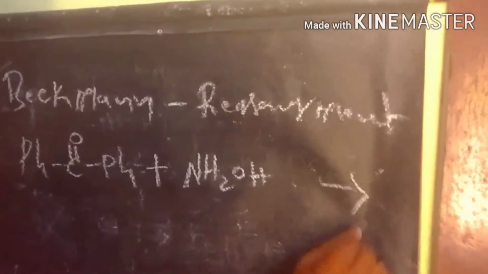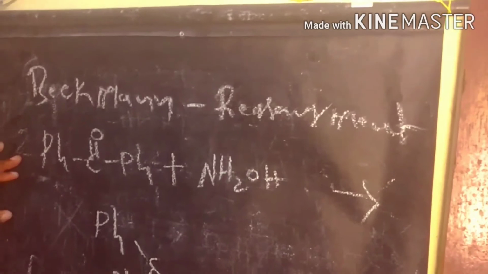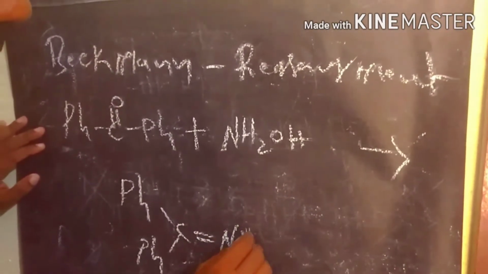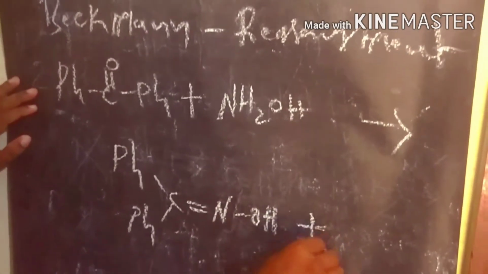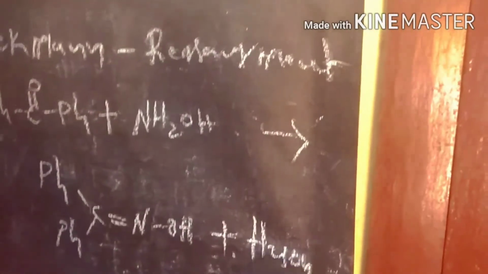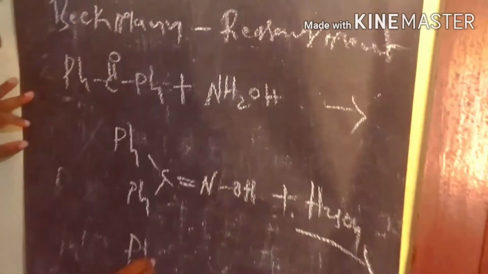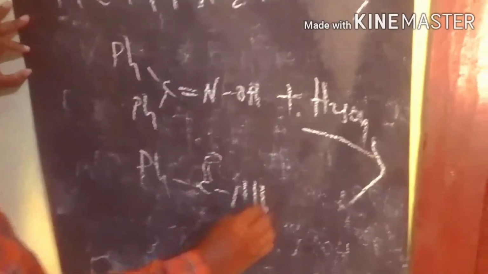After that we get the oxime, NOH, so this is the oxime. Then the oxime, in the presence of acids like H2SO4, finally gives the amide as the product. So this is the well-known named reaction.